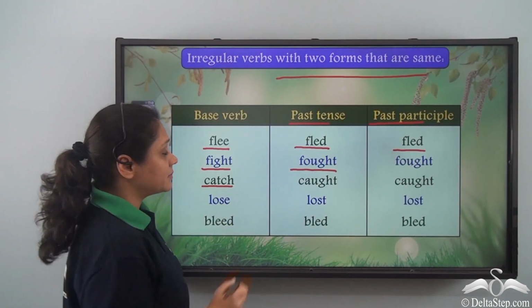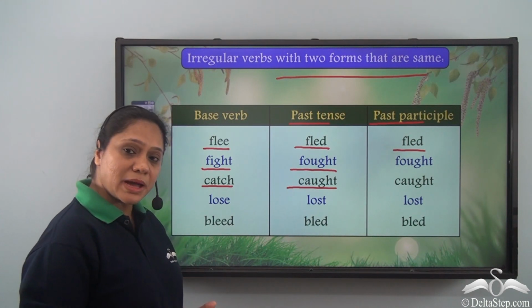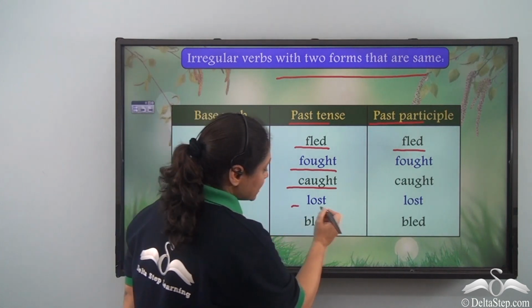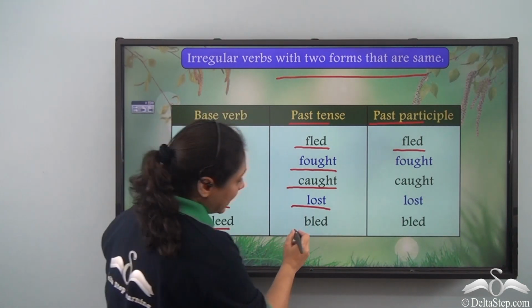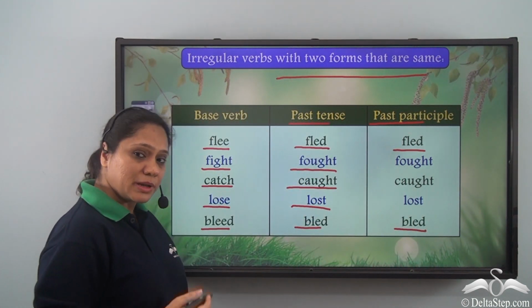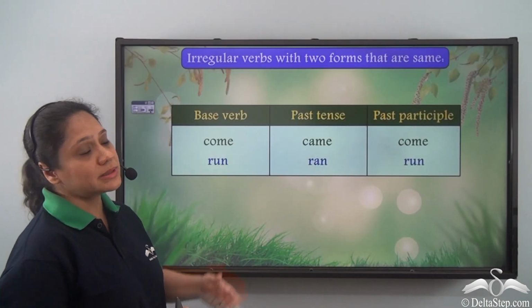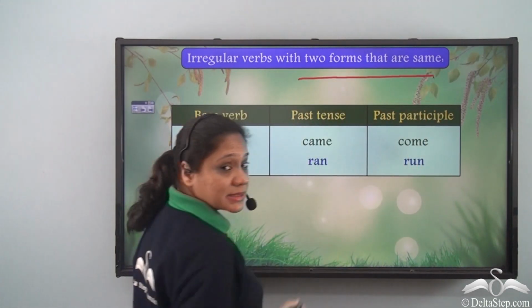Catch becomes caught in both the past tense as well as past participle forms. Lose becomes lost in both the forms and bleed becomes bled in both the past tense as well as past participle forms. Let us look at a few more examples of irregular verbs with two forms that are same.